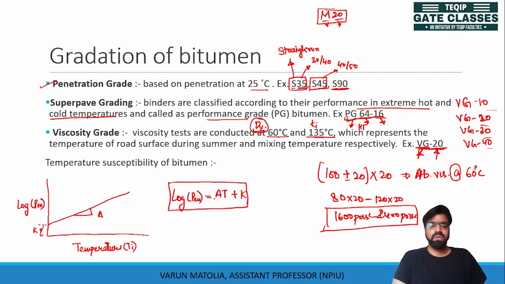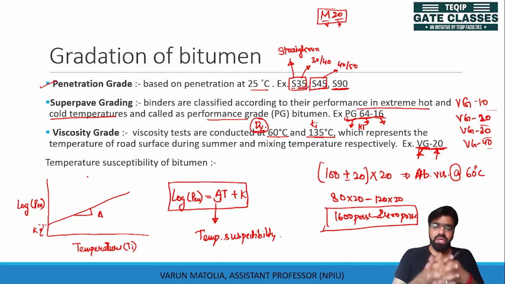Here the A value tells us about the temperature susceptibility, the slope of this curve. This is how we can include the temperature susceptibility in penetration grade bitumen.